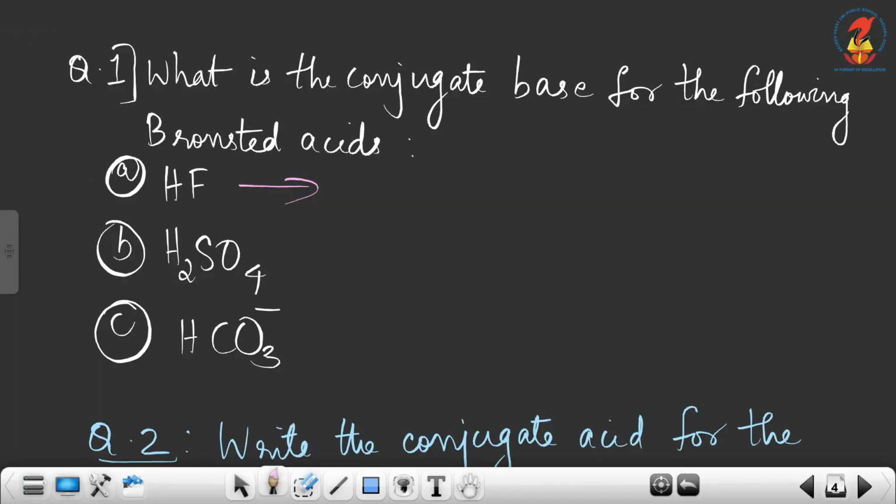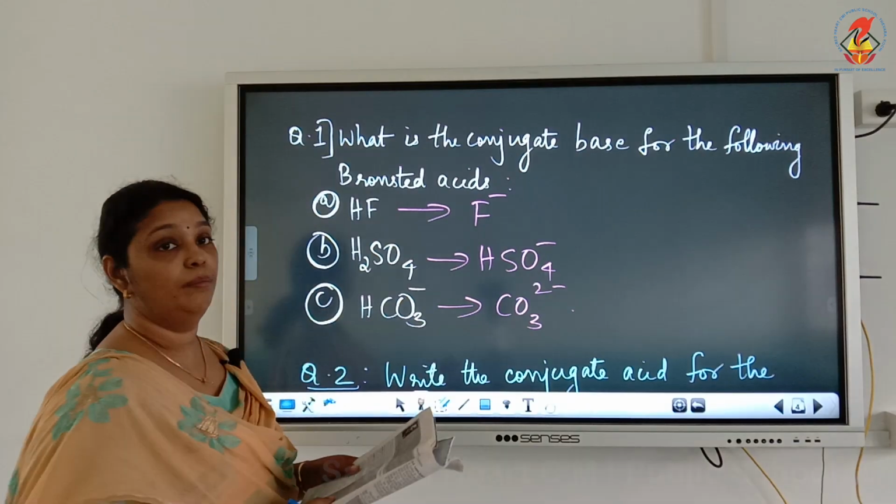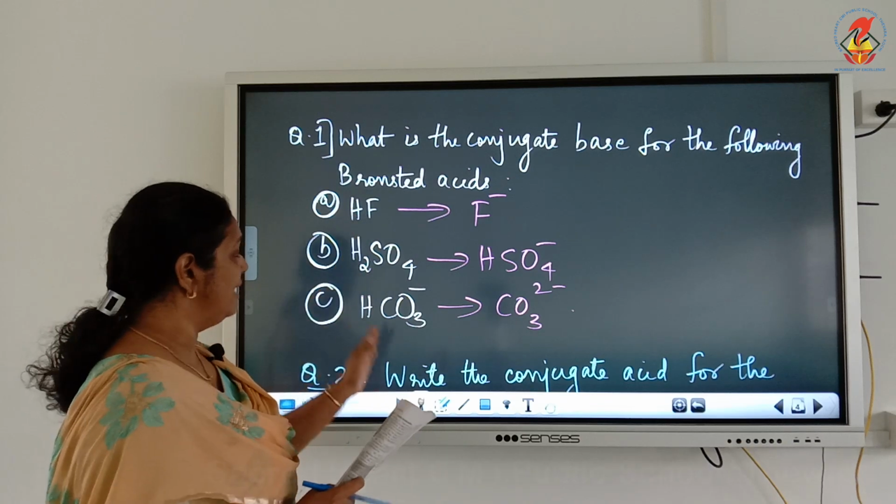1 less proton means H plus is removed, so the conjugate base is F minus. H2SO4, when 1 H plus is removed, becomes HSO4 minus. HCO3 minus, when 1 H plus is removed, becomes CO3 2 minus. So these are the conjugate bases of these acids.